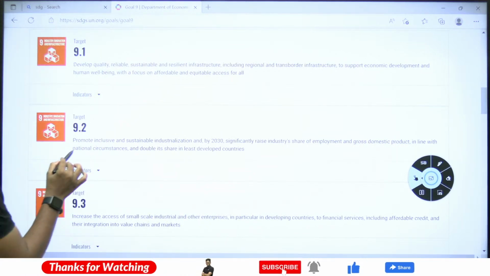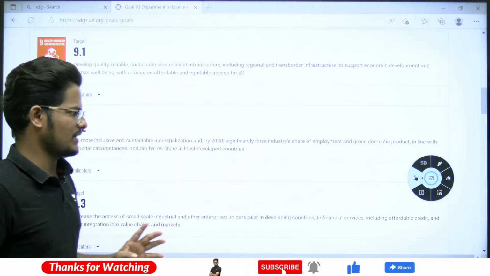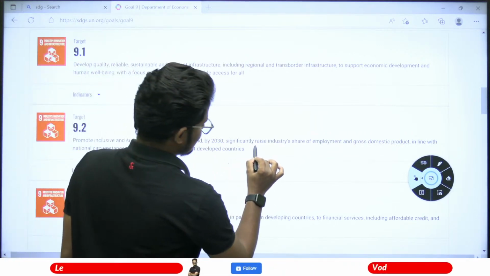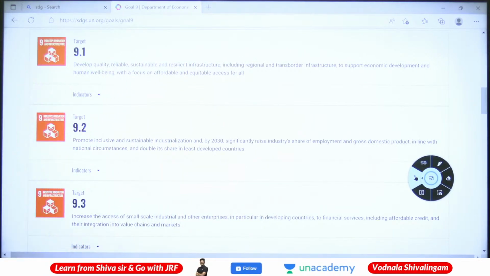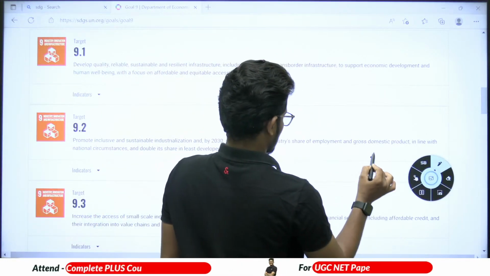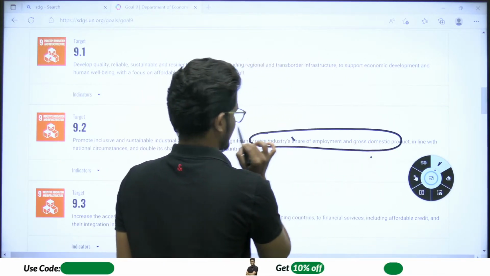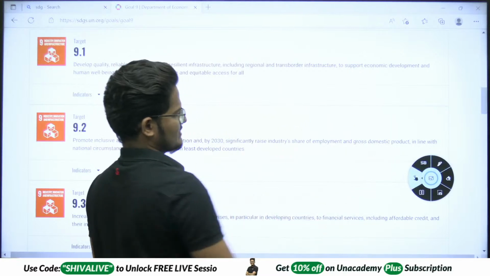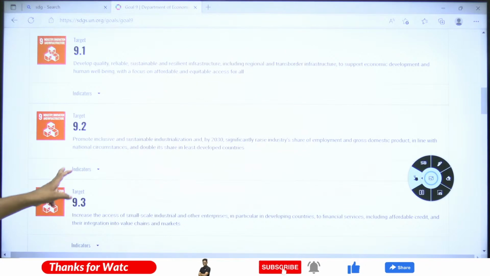9.2: promote inclusive and sustainable industrialization by 2030, with a significant rise in industry's share of employment and gross domestic product in line with national circumstances. So the most important point here is the rise in industry employment as well as GDP, which is the main point you need to understand. Total static part.